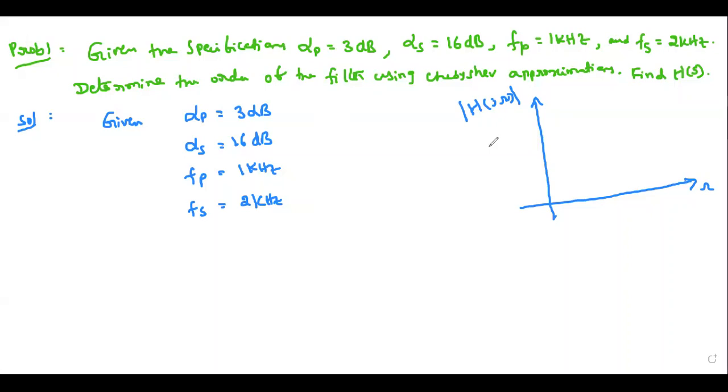Number 53. Are you there? Number 54, are you present? 56.